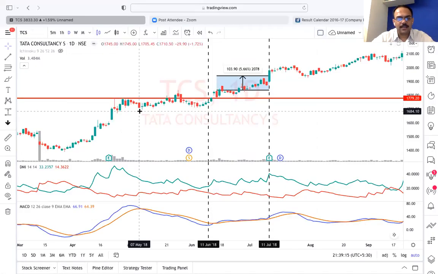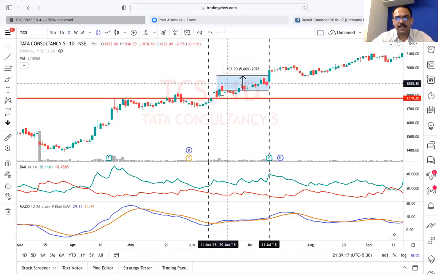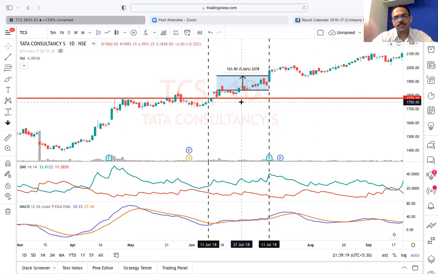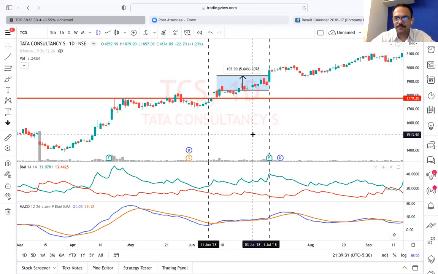Stop loss is again the support. If after entry it goes and closes below the support, you have to exit. Fine, easy. It is very easy, very simple, and you will be able to earn consistently. Can I have a yes?